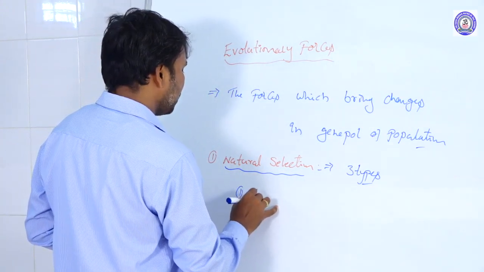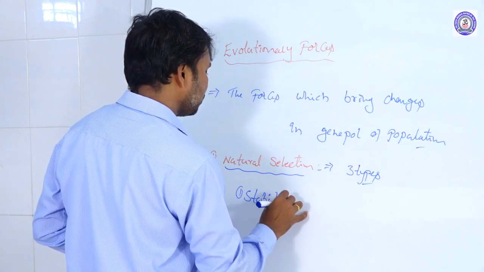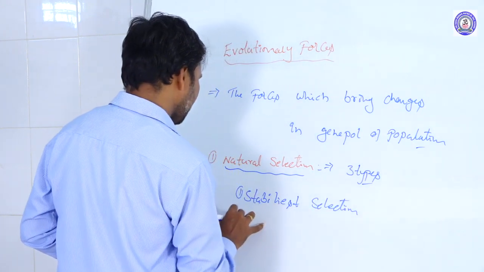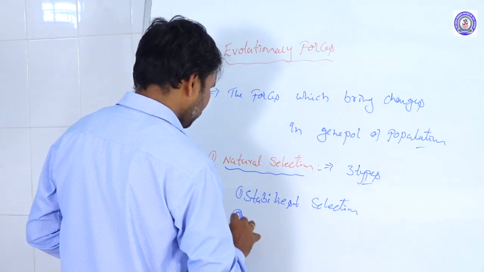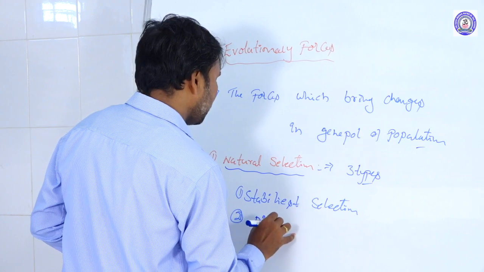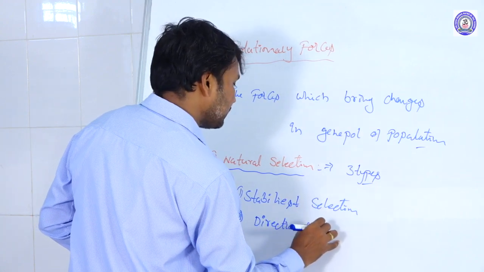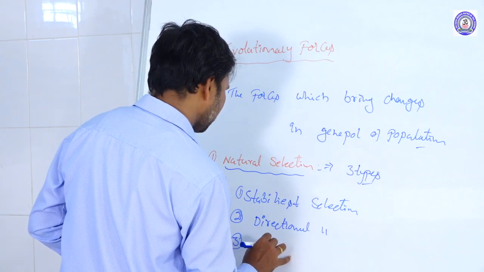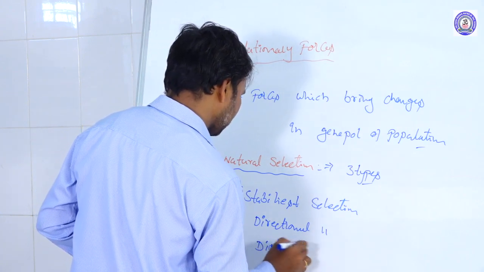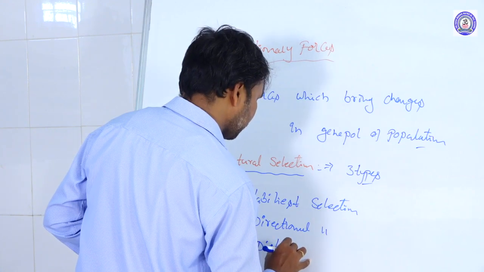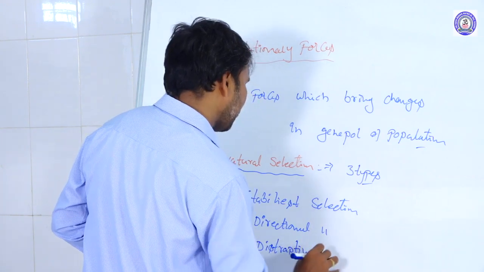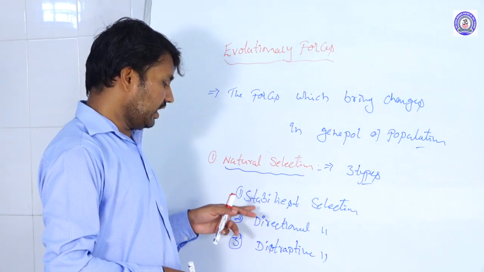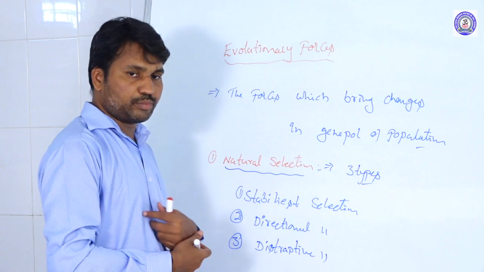They are stabilized selection, the second one is directional selection, and the third one is disruptive selection. Here: stabilized selection, directional selection, and disruptive selection.